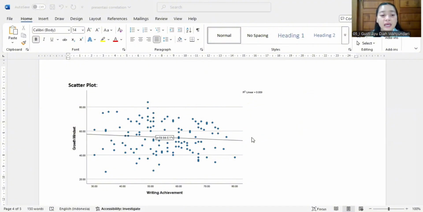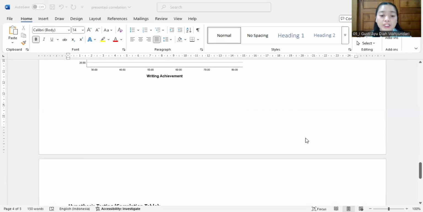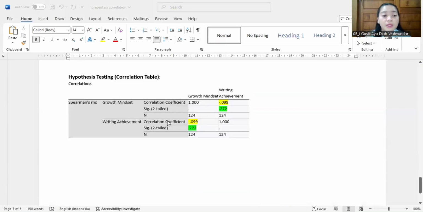It can be seen that the regression line is descending, which means the relationship between growth mindset and writing achievement is negative. We can see the data show that as growth mindset increases, writing achievement decreases slightly. And next, we can check the hypothesis. And we can see the data here.